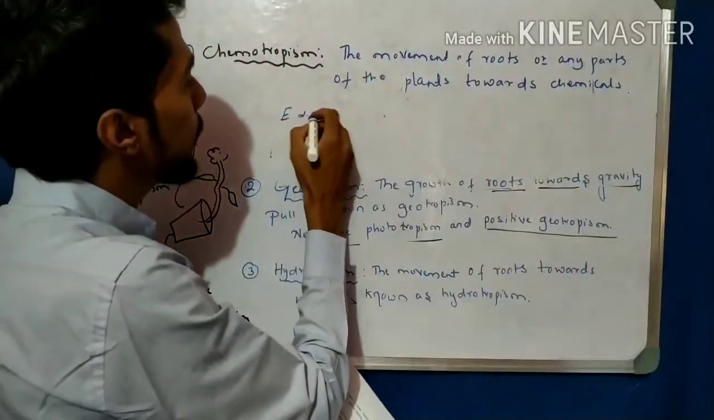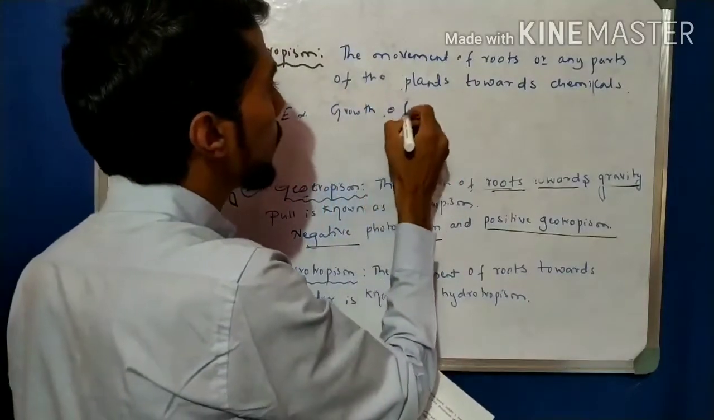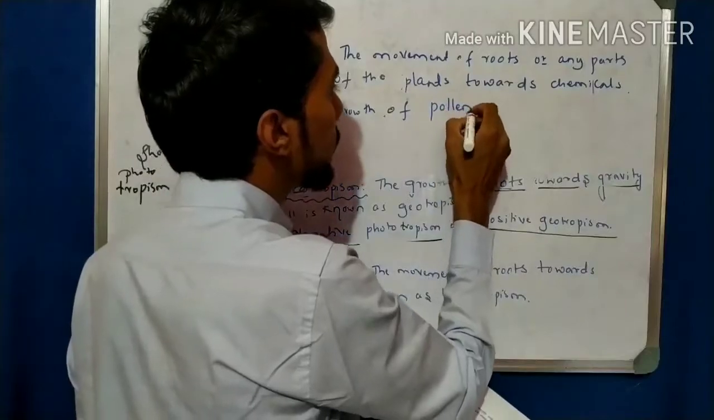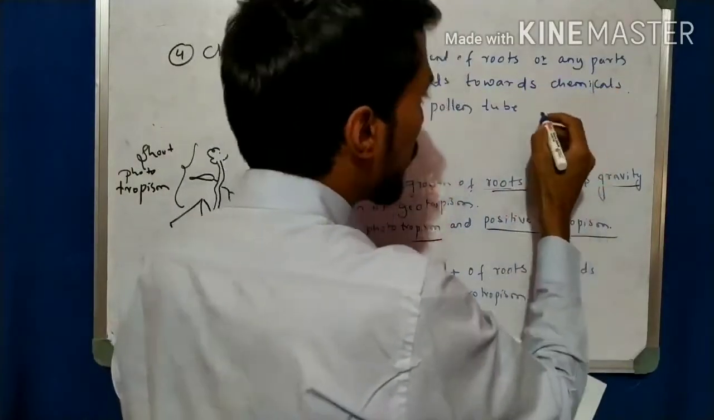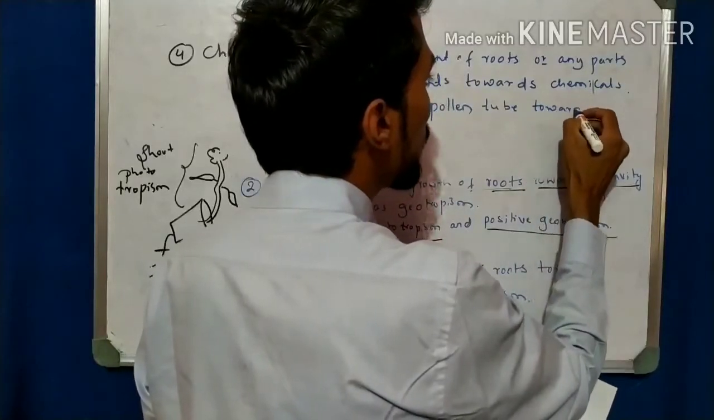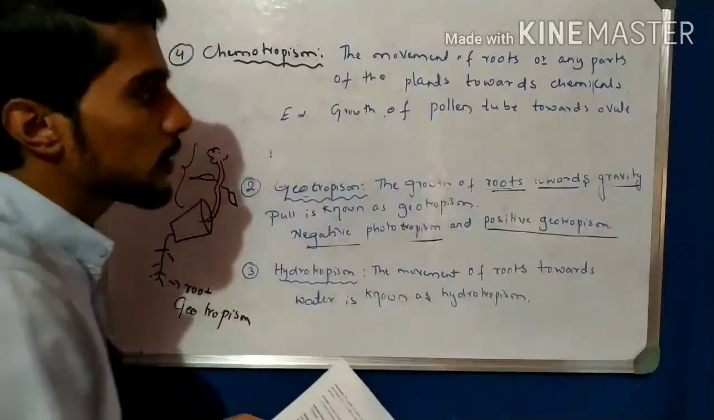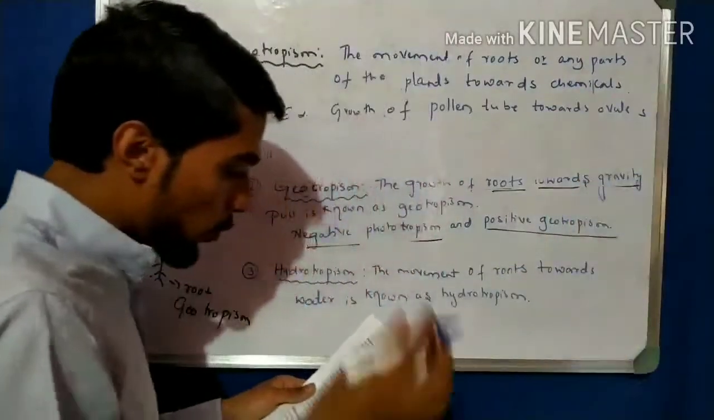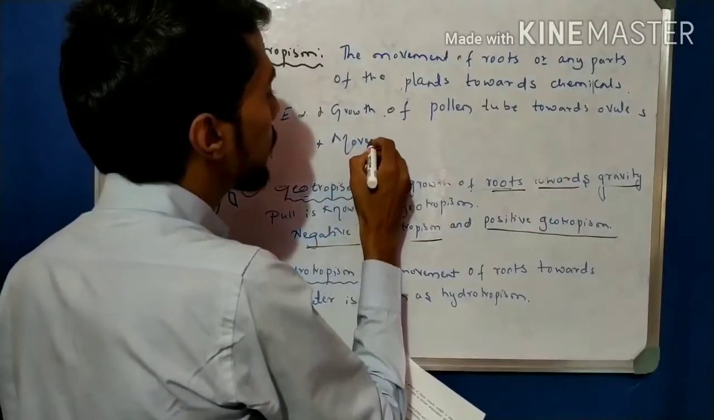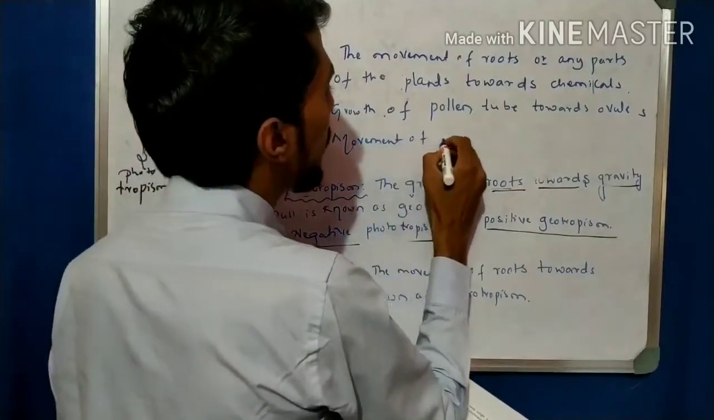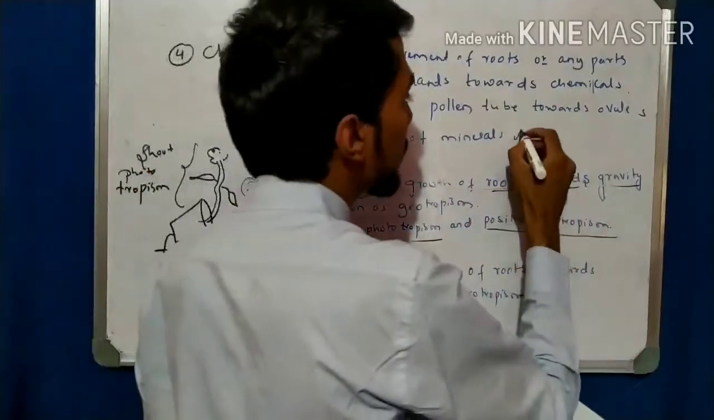An example is given. For example, growth of the pollen tube, we know about the pollen tubes, towards the ovule, that is the female part. Towards ovules. This is also the movement of minerals. Also movement of minerals like iron.